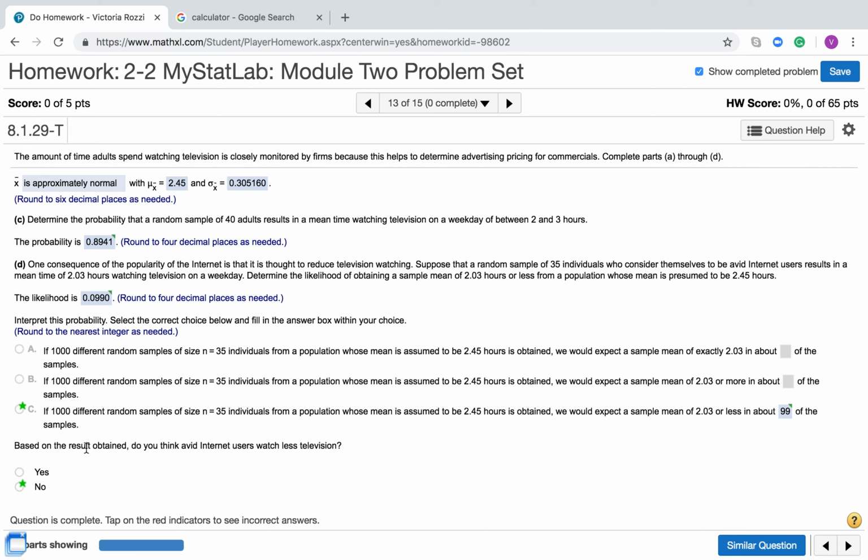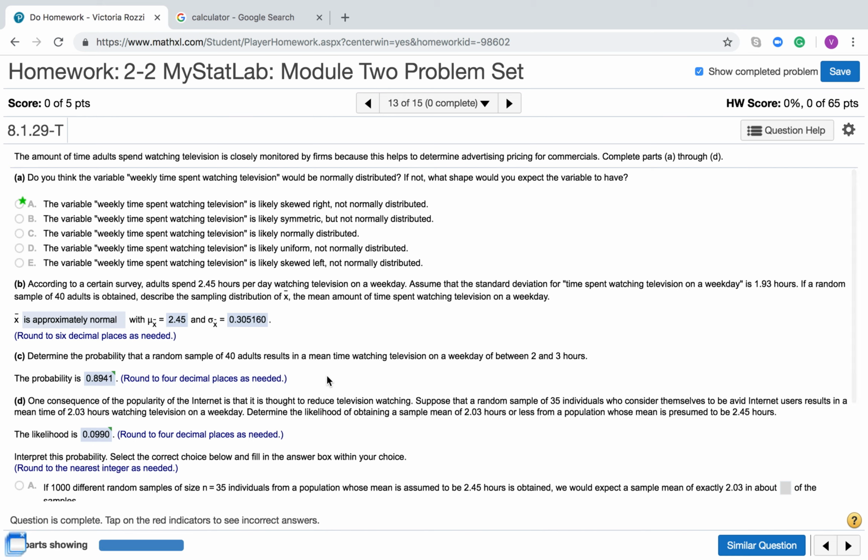Now it says, based on the results obtained, do you think avid internet users watch less television? So we're talking about likelihood here. So remember that something that's considered unusual is if it's less than 5% of the population. We have only 99 of the 1,000 that would actually have this happen. So do I think that would actually happen? I would say no.